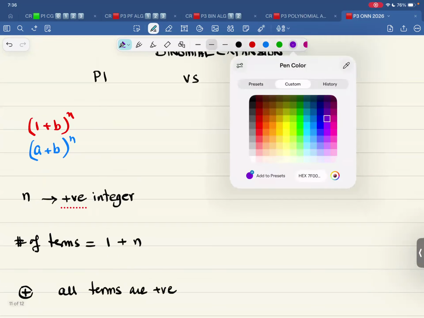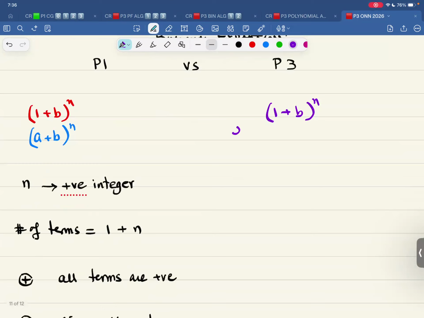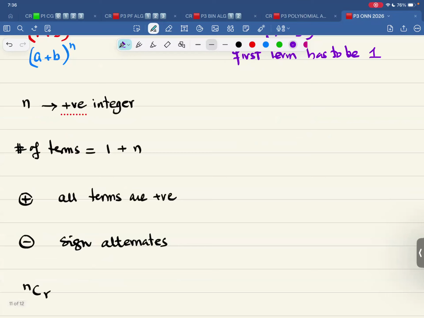Now when we talk about P3, we only deal with one expansion, which is (1 plus b) raised to power of n. The first term has to be 1. If it's not 1, we will take common. n is not only a positive integer. n could be a negative integer. n could be a positive or a negative fraction.